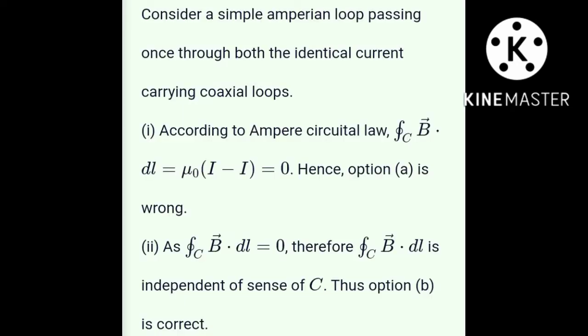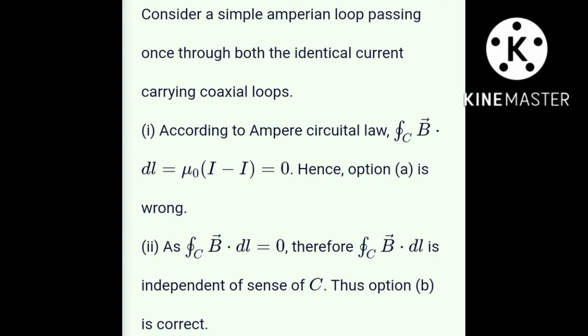Consider a simple Ampere loop passing once through both the identical current carrying coaxial loops. Then according to Ampere's circuital law, the line integral around closed path C B dot dl is equal to mu naught (I minus I) is equal to 0, because the current flows through both the loops in opposite direction. Hence option A is wrong.